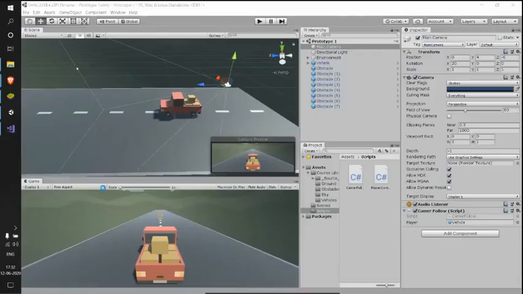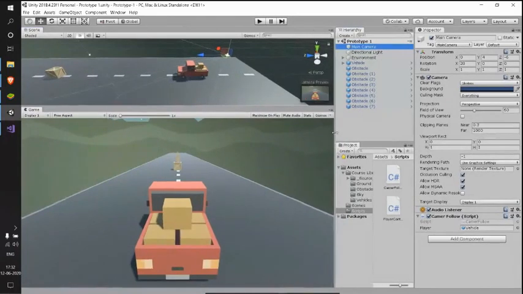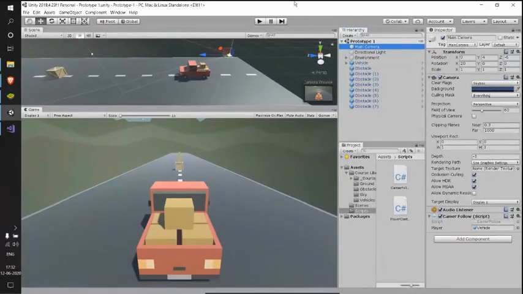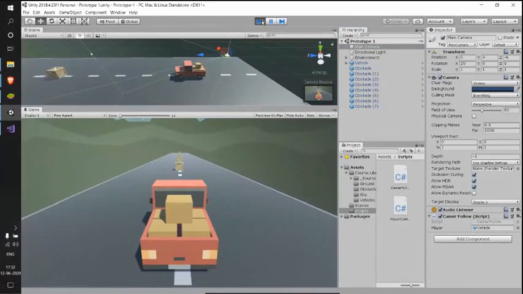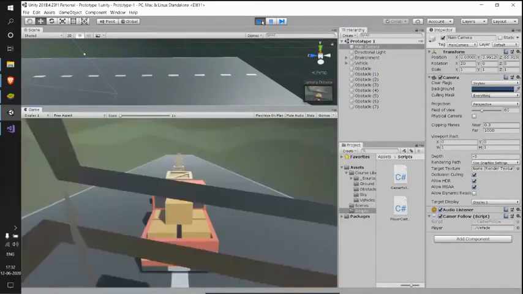So let us see what happens now. I'll just increase the size a bit. Yeah, let me play now. See, this is okay, but what happens here?